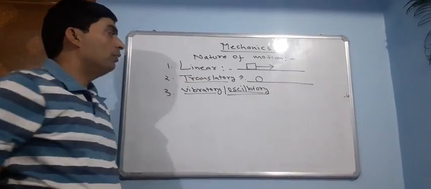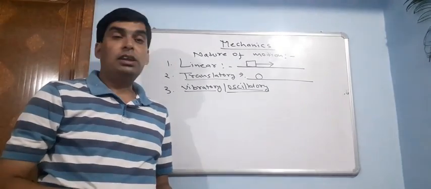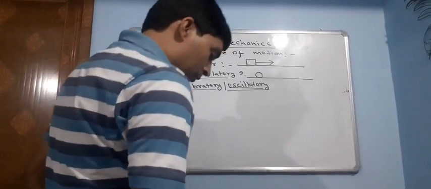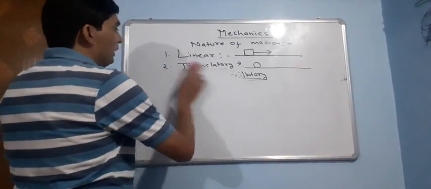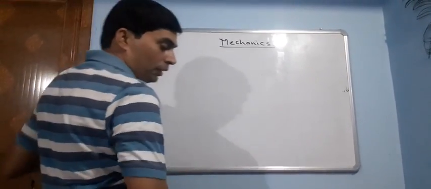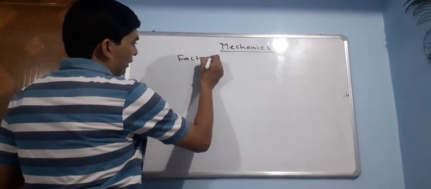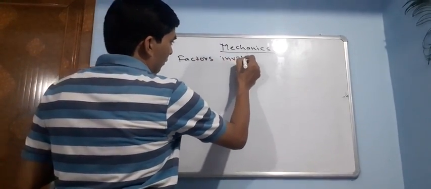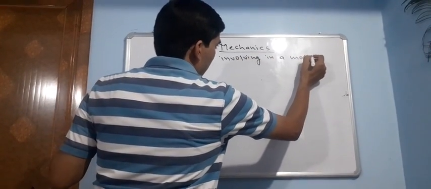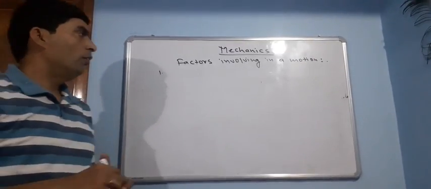Linear and translated motion we will discuss in two chapters, that is motion in a straight line and motion in a plane. Now we will quickly revise all the physical quantities we have read in junior classes to define motion, or you can say factors affecting motion. So we'll move a little faster in this segment. So what are the factors?